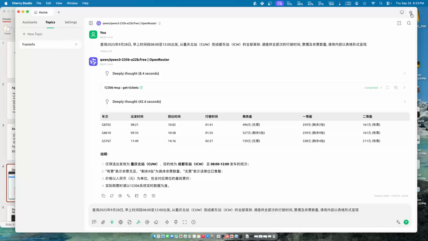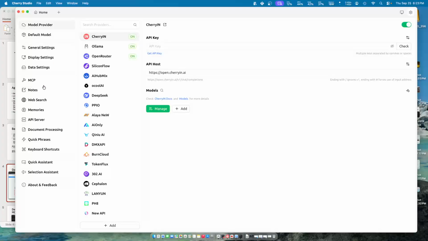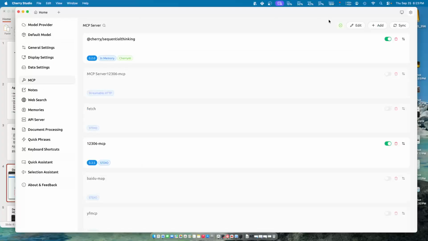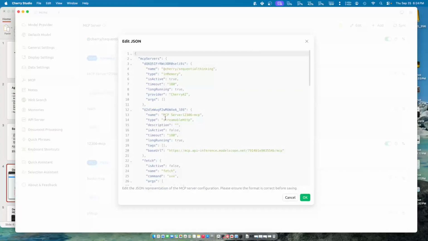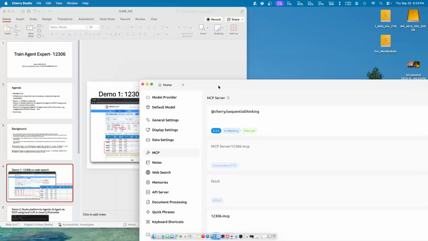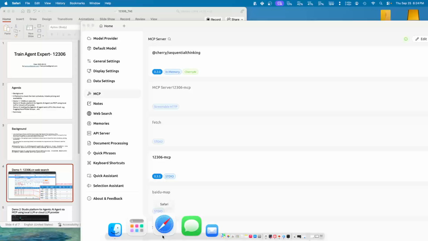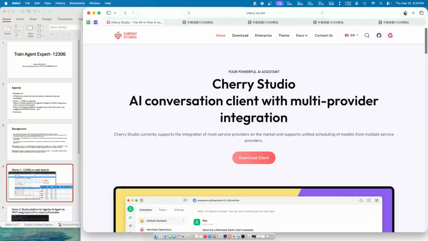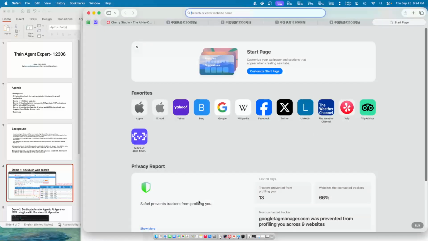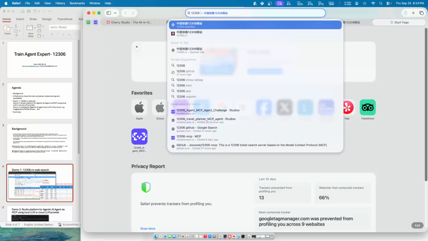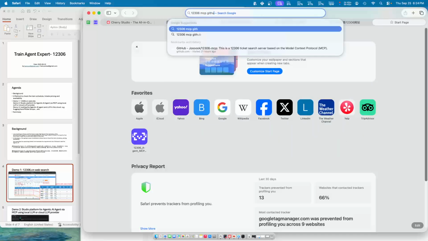So to set up this particular thing, you come to MCP here, and then you click the edit button, and you will be able to find that I set up all the MCP settings here already. And then what you need to do is just put it in. So if you want to know how to get all these settings, you may need to go to GitHub. So you quickly search, let's say, 12306 MCP GitHub.